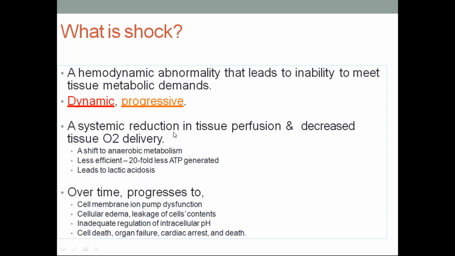A systemic reduction in tissue perfusion and decreased tissue oxygen delivery. Shift from aerobic to anaerobic metabolism, which is a less efficient metabolism with 20-fold less synthesis of ATP. ATP is, we know, the powerhouse of the cell, generated by mitochondria, and is very much required for the respiratory chain and respiratory transport. This leads to metabolic, that is lactic acidosis.